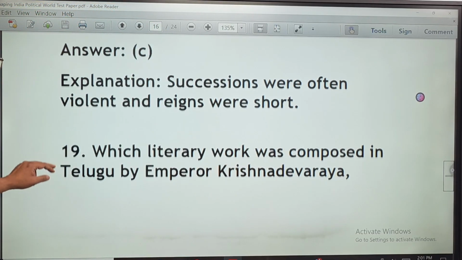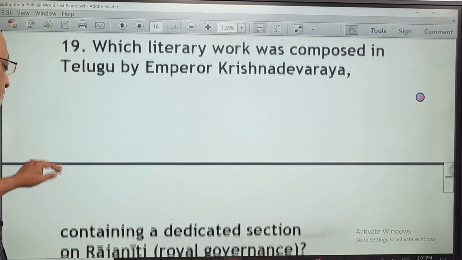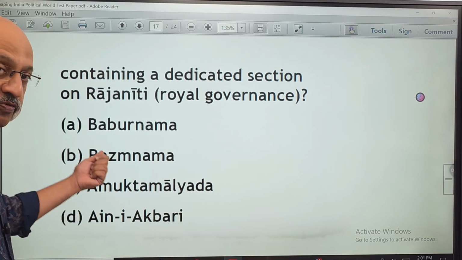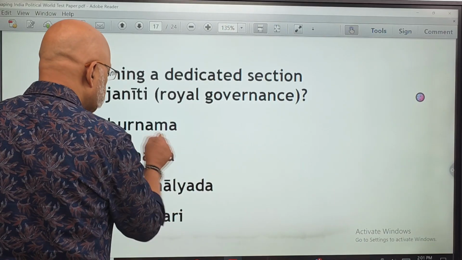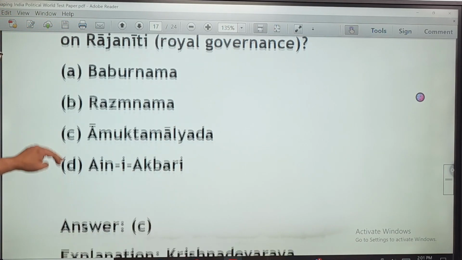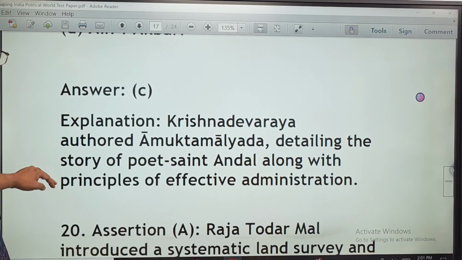Which literary work was composed in Telugu by Emperor Krishnadevaraya? Which is the correct one? Now, this is very easy because all three of the others are very Urdu names, Persian names. This is the correct answer, option C.